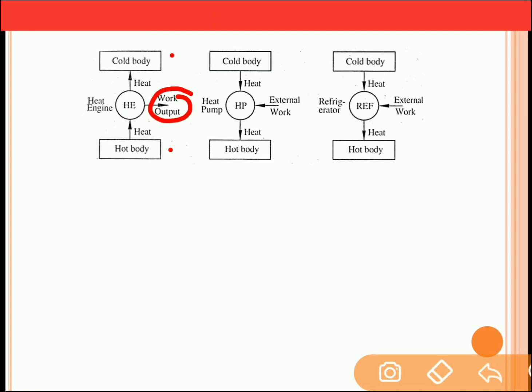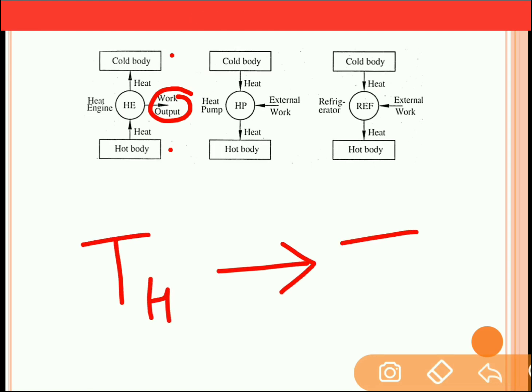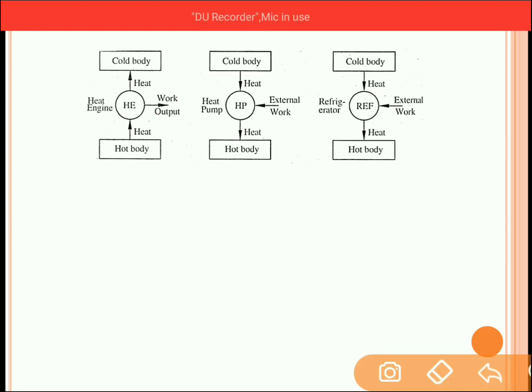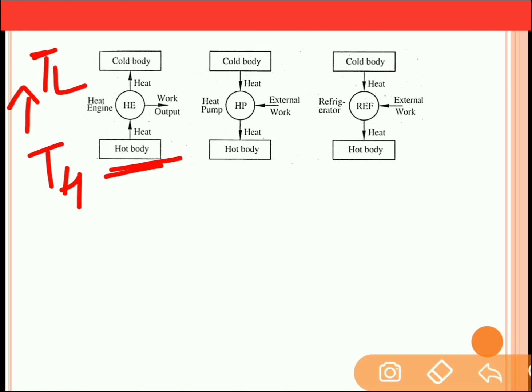Now as we know, heat will automatically transfer from the high temperature body to the low temperature body. This is the basic nature of heat transfer. That is, heat will automatically transfer from high temperature body to the low temperature body. So if the hot body has high temperature and the cold body has low temperature, heat will automatically transfer from high temperature to low temperature.